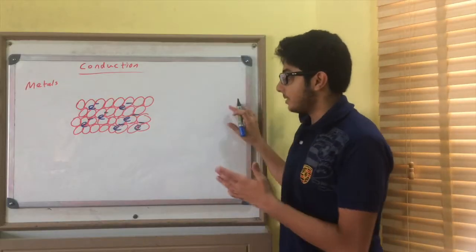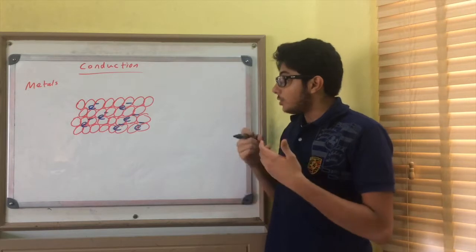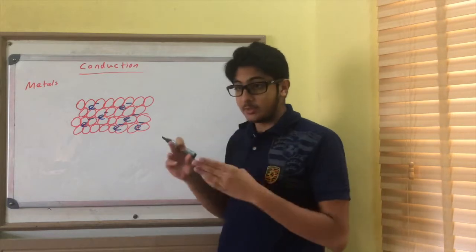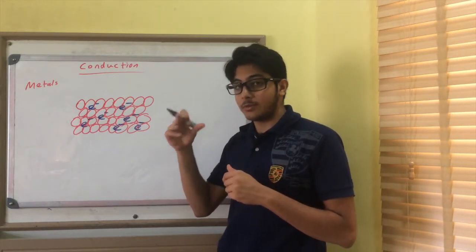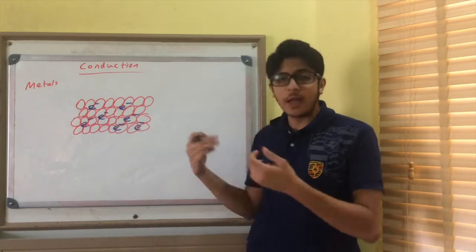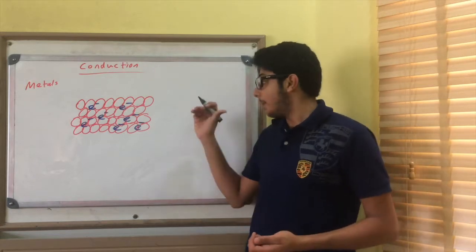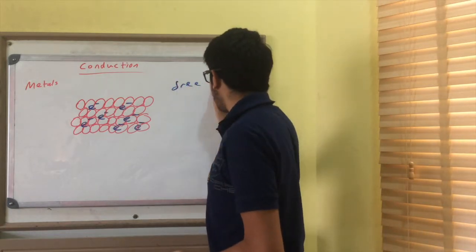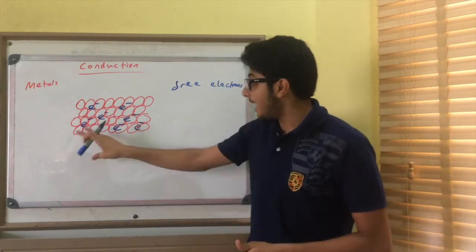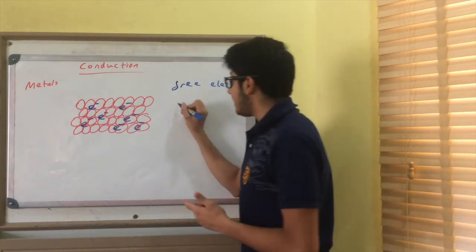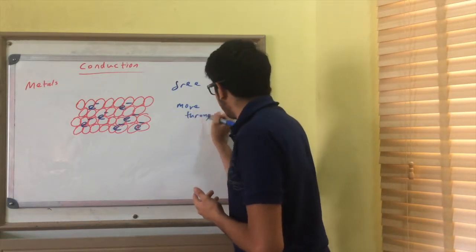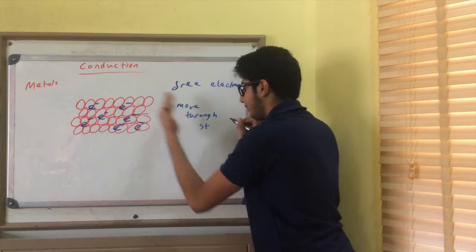Metals, like any other solid, transfer energy through conduction because the particles are tightly packed together. So they transfer energy the same way as other solids. But metals are special because they have electrons. But all atoms have electrons. Everything has electrons. But metals have free electrons, or you could say delocalized electrons. The good thing about them is they can move, and not just move, they can move through the structure, so they can move through the metal.